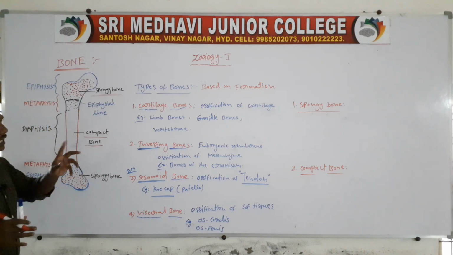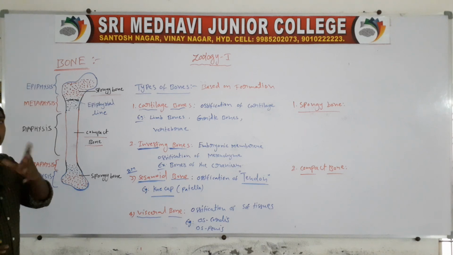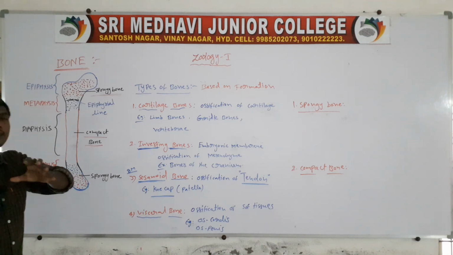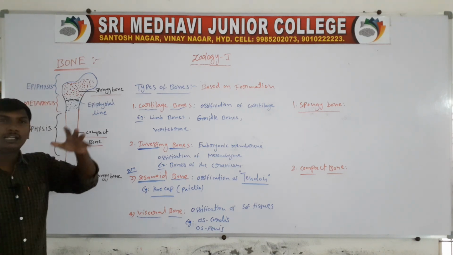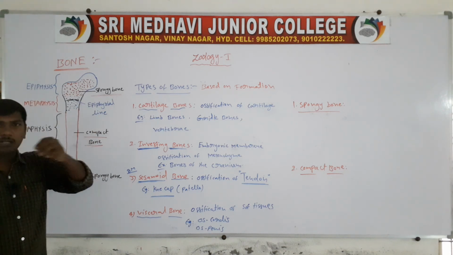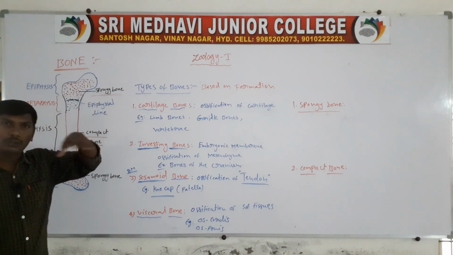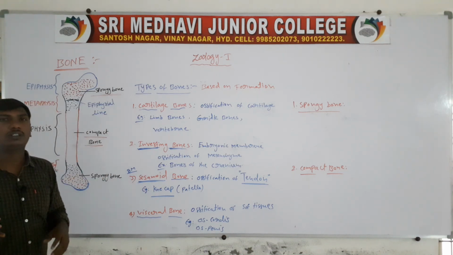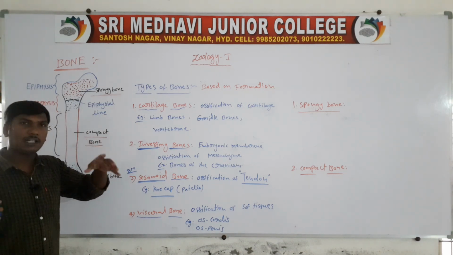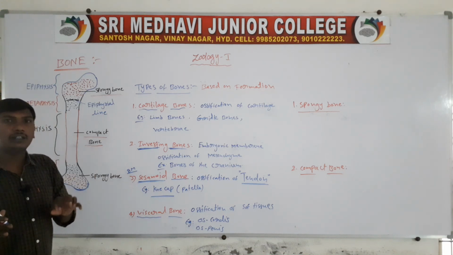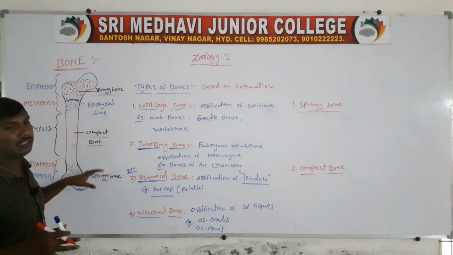So these are the types of bones, spongy bone and compact bone. Very easy. Compact bone means the strongest bone, presenting in the middle region. In the long bone, the middle region is the compact bone, and the two ends are the spongy bone.